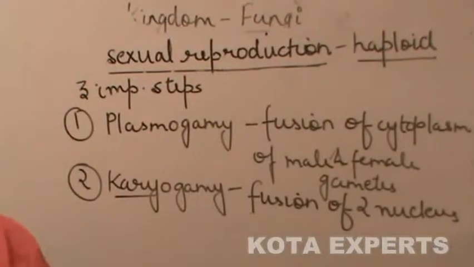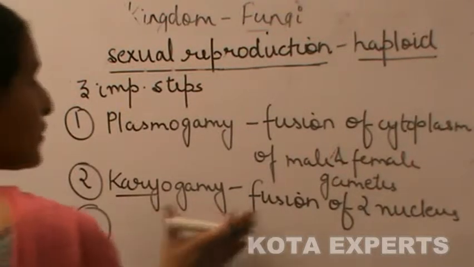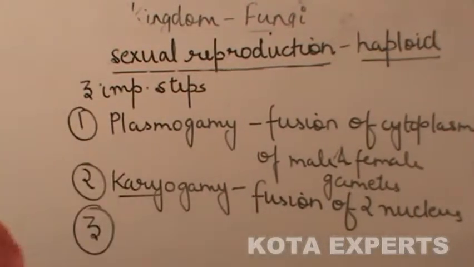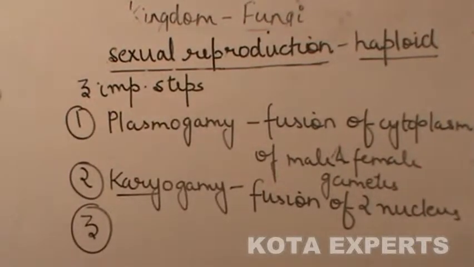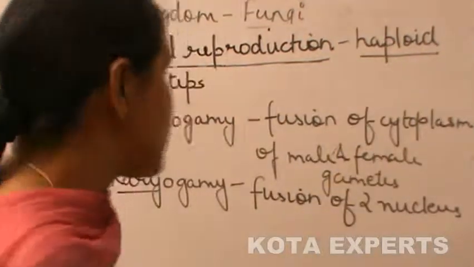As fungi are haploid, after fertilization it results in the formation of a diploid zygote, and this diploid zygote gives rise to the diploid body. So for forming the haploid body, there is meiosis.